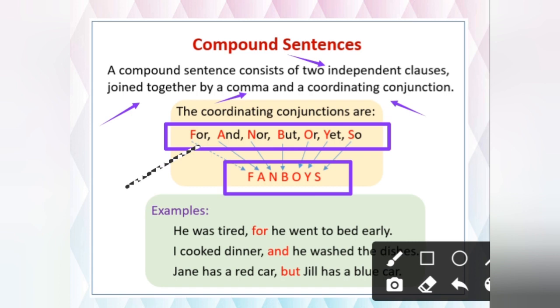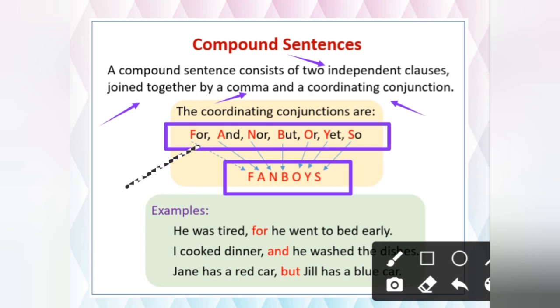The first one, he was tired for he went to bed early. As I told you in the conjunction also, that for means because. So he was tired because he went to bed early. Okay, but with replacement of because, we have to use for. I am not saying, students, you will always get comma and coordinating conjunction together. Only one thing also you can get.